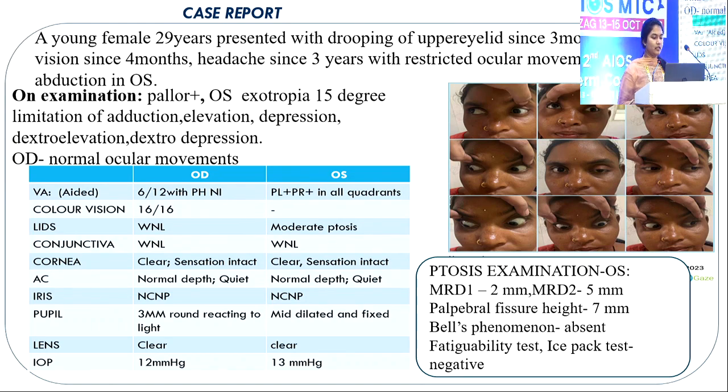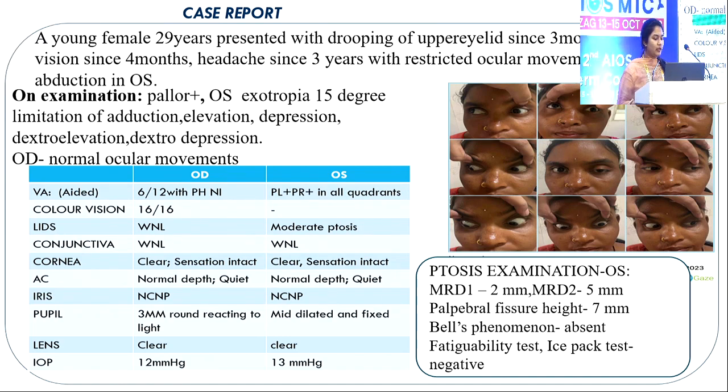since 4 months, and headache since 3 years with restricted ocular movements except abduction in left eye. On examination, left eye exotropia 15 degrees, limitation of adduction, elevation, depression, dextro elevation, and dextro depression is present. Right eye normal ocular movements. On examination, right eye visual acuity is 6/12 with pinhole no improvement. Other anterior segment findings are within normal limits.